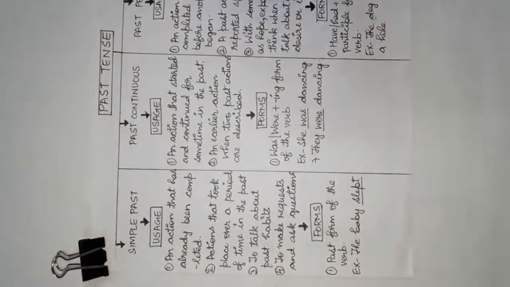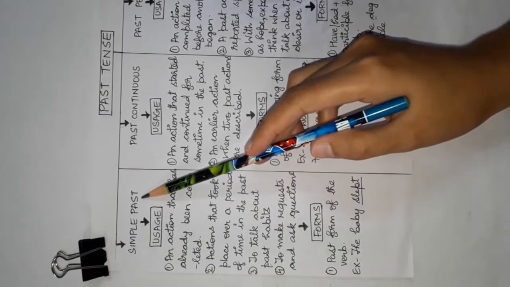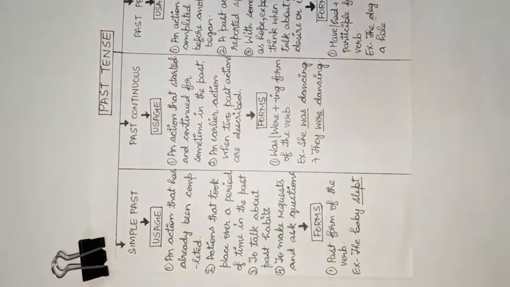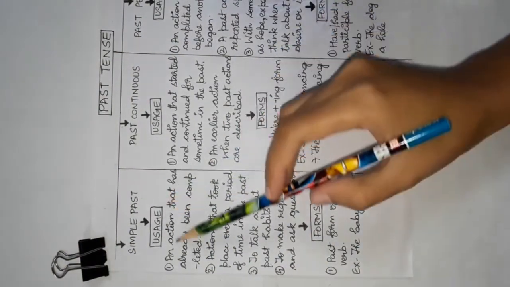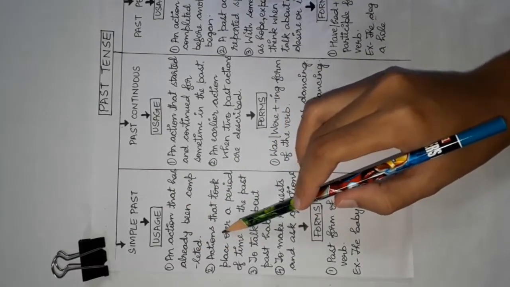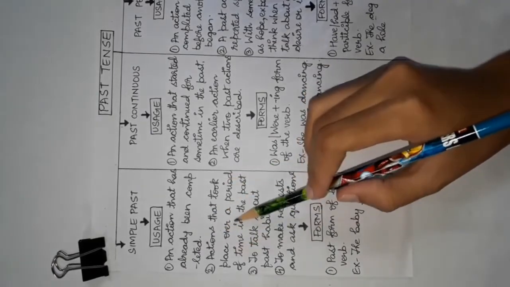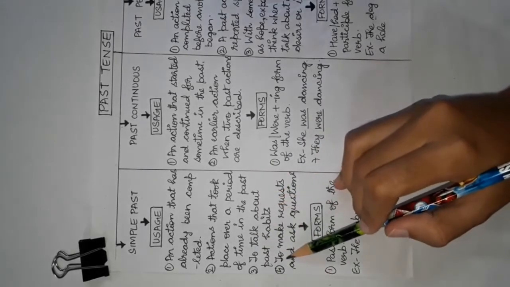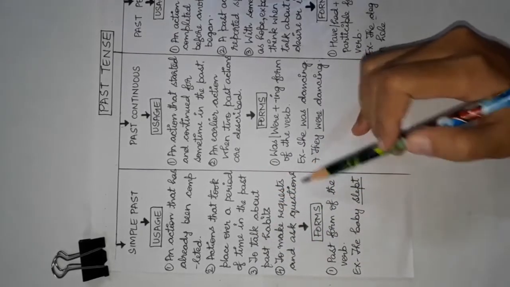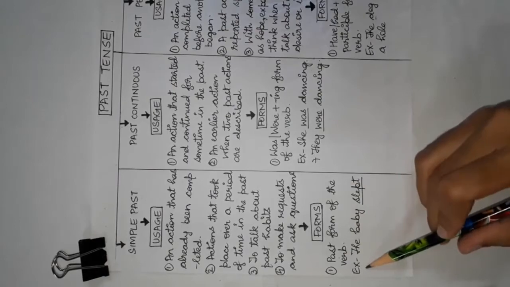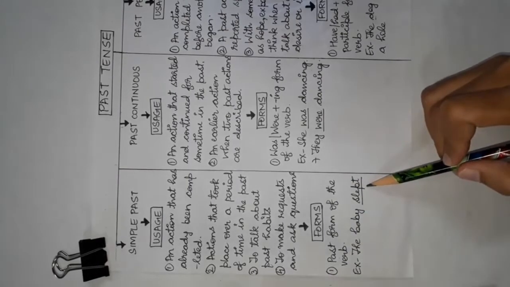Now we have the same four forms of the past tense. The simple past tense refers to actions that happened in the past or were regularly done in the past. It is used for an action that has already been completed, for an action or actions that took place over a period of time in the past, to talk about past habits, and to make requests and ask questions. The form it takes is the past form of the verb, that is, the baby slept.